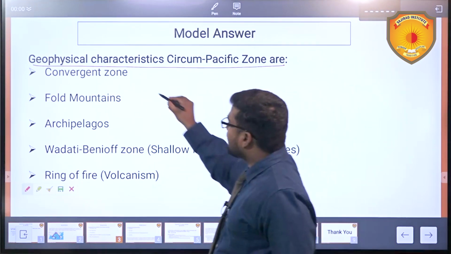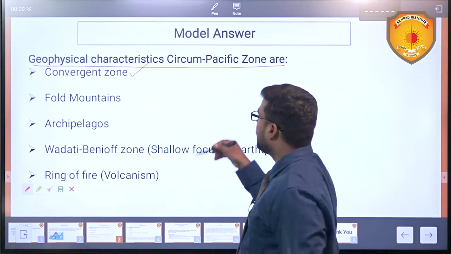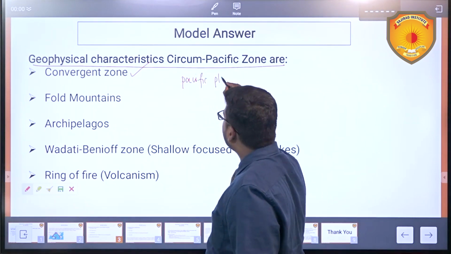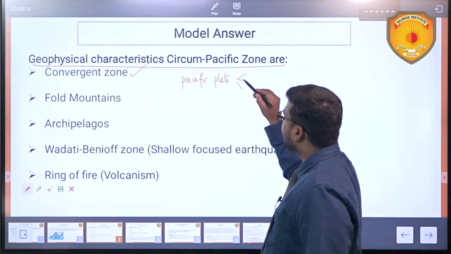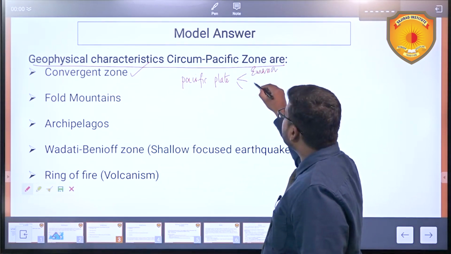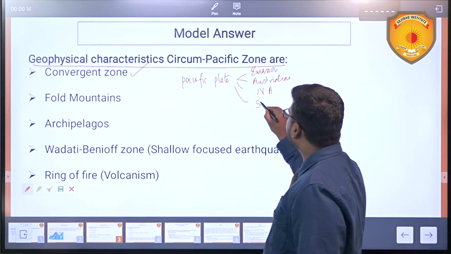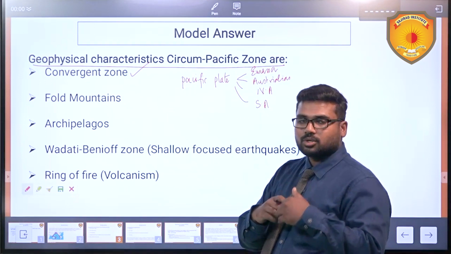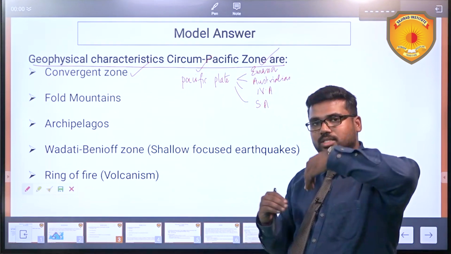Number one, it is a convergent zone. So the various tectonic plate interactions: you have on one side a Pacific plate which is an oceanic crustal plate. On the other side you have various land plates, continental plates. One is Eurasia plus Australian plate, North American plate and South American plate. These are the four continental crustal plates which are interacting with this. So along the margin of these oceanic and continental plates, there is a convergent zone.